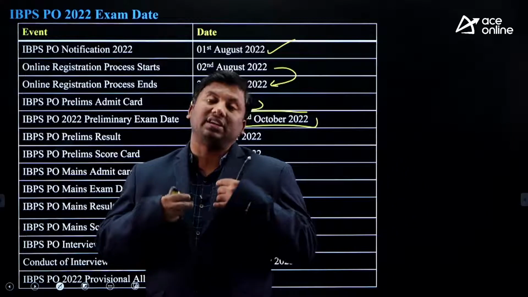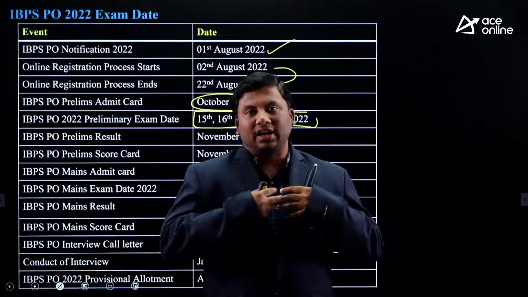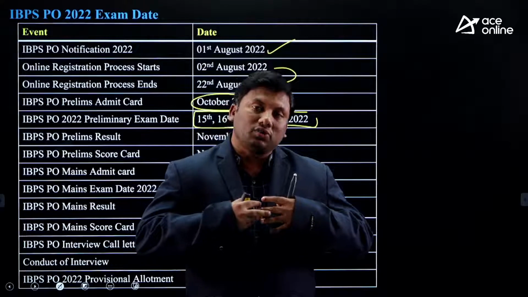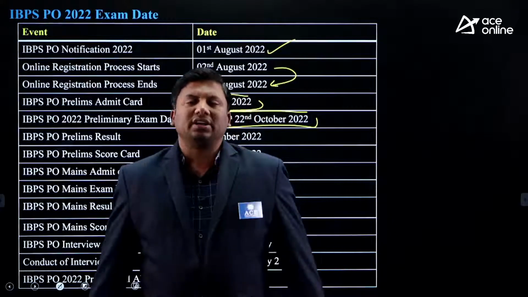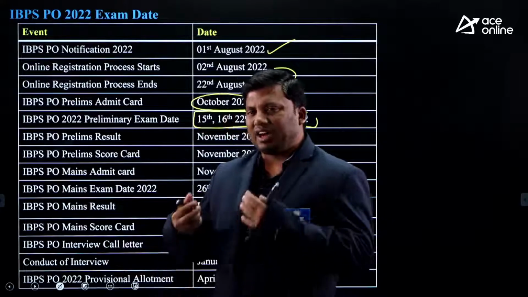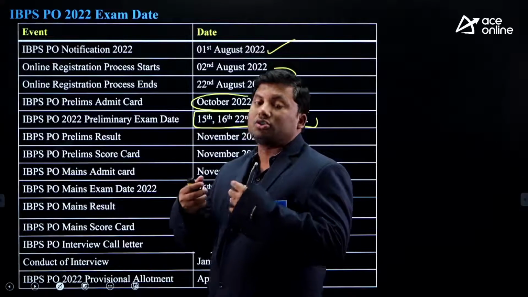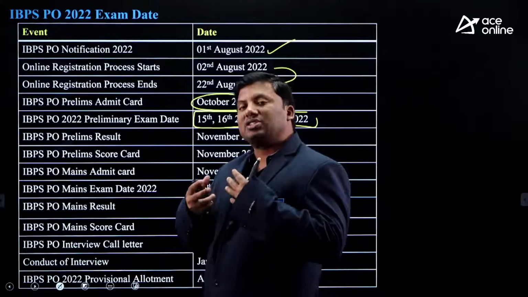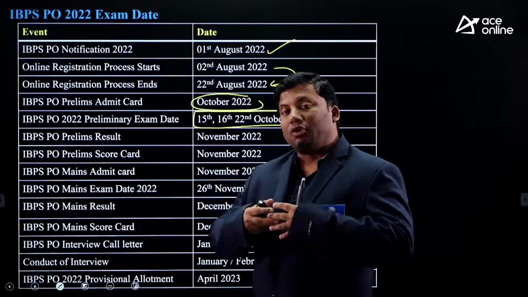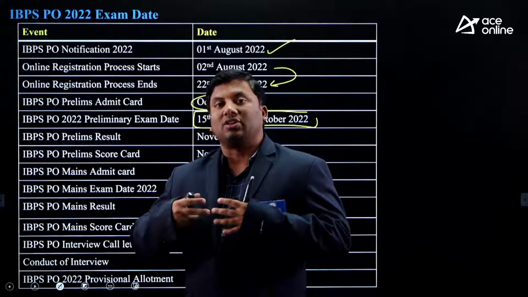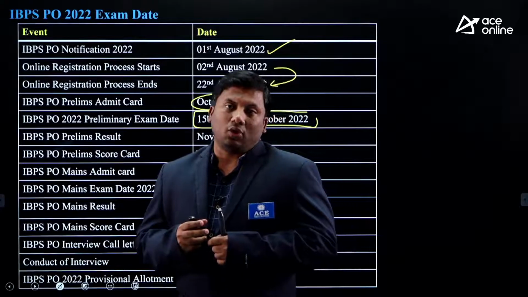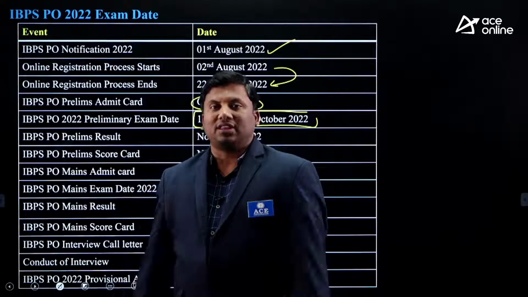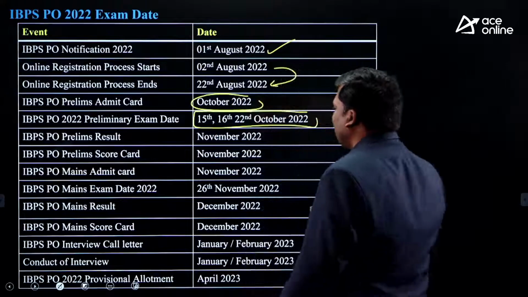You can choose your center of preference, although IBPS has authority over deciding your center also. Most likely they will take your center of preference into consideration. They will try to ensure that your center is close to where you are staying, based upon your input. However, if you apply late and the seats at that particular center are over, then you may have to travel. That is the reason you are expected to apply for the registration as early as possible.